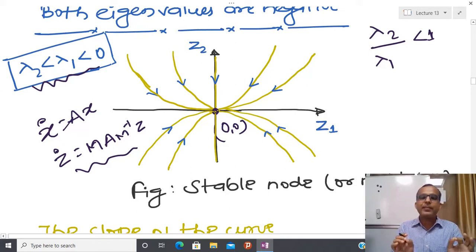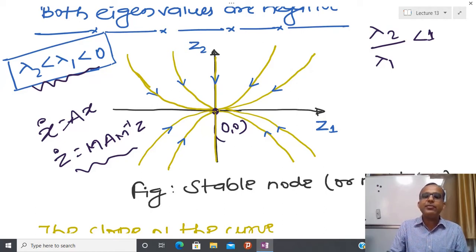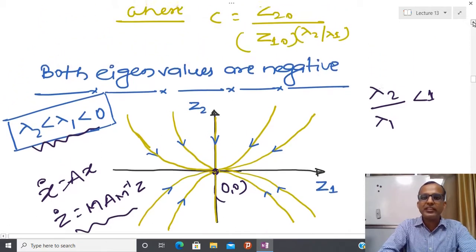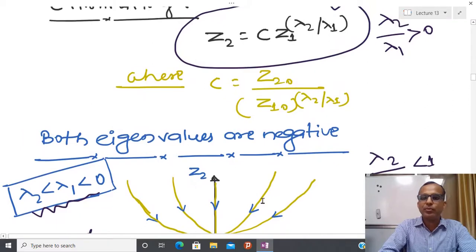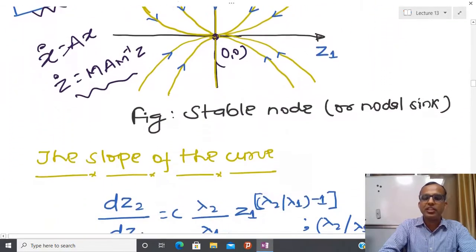It means that if I have some two-dimensional system x dot equal to Ax, and both eigenvalues are real, distinct and negative, then we have this kind of behavior, and that behavior is called a stable node. And by plotting the slope, or calculating the slope of this curve, you are also able to guess this behavior. So I have also calculated the slope.